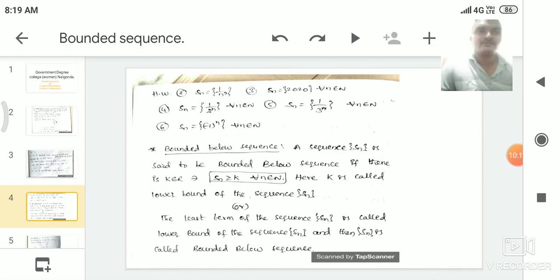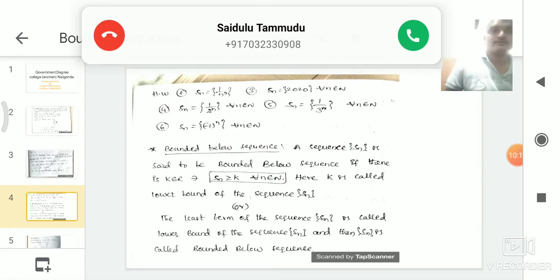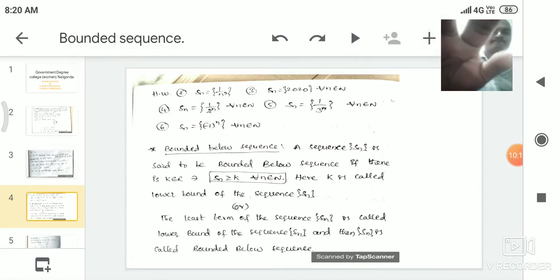That's why we start from 1, 2, 3 and so on. Here n starts from 1, 2, 3 and so on. If you substitute n is equal to 1, 1 by 1, that is 1.